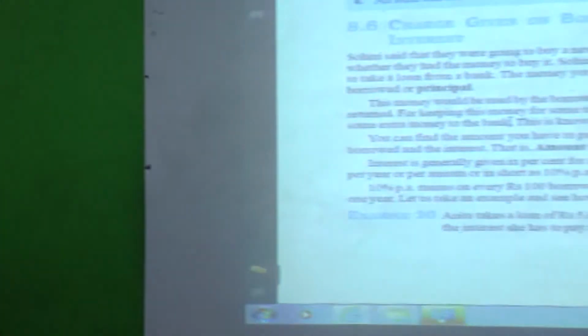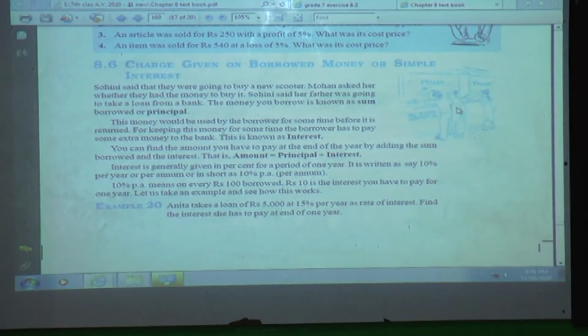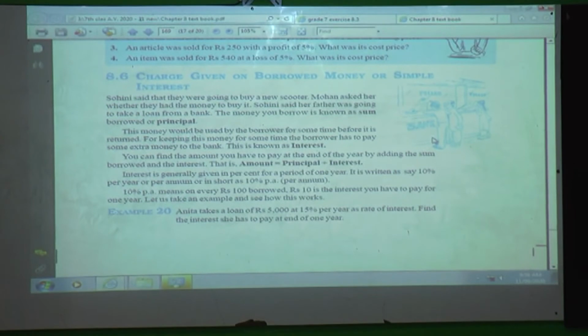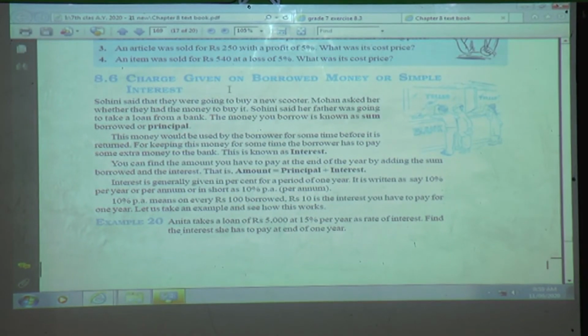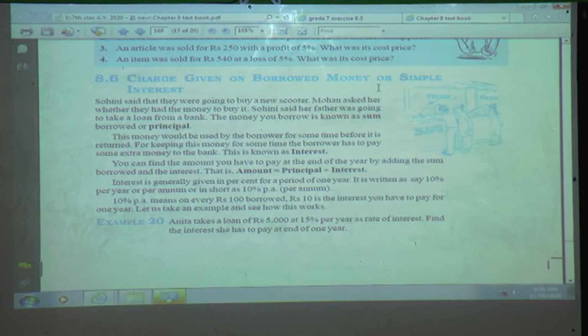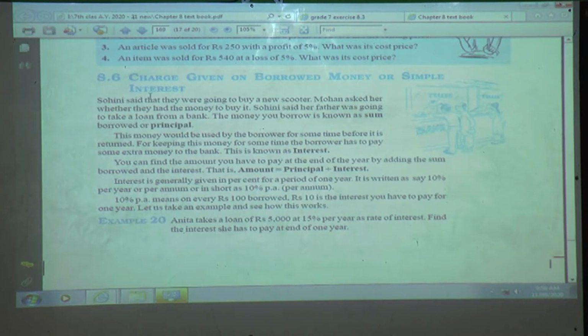So we will have an introduction here. You can see some picture here which is of a bank. Here the charge given on borrowed money is simple interest. This is what we are going to learn today: a charge given on borrowed money from the bank in the form of simple interest. So here we will see the situation.